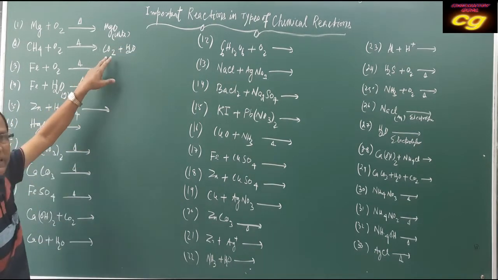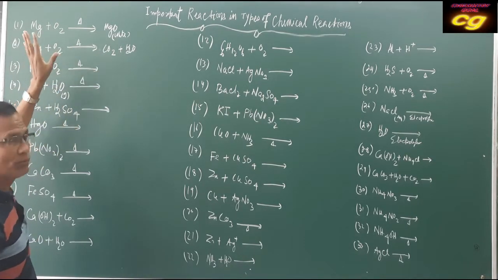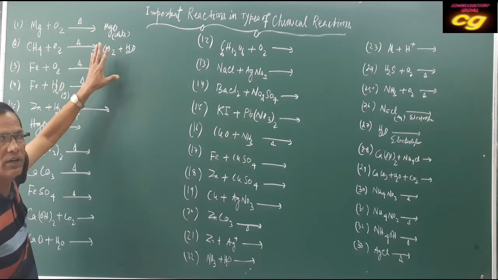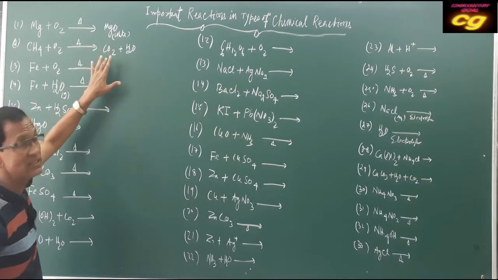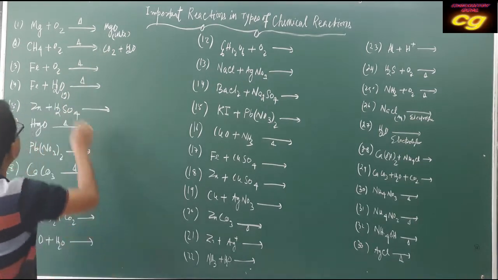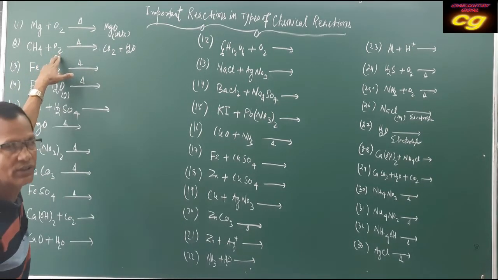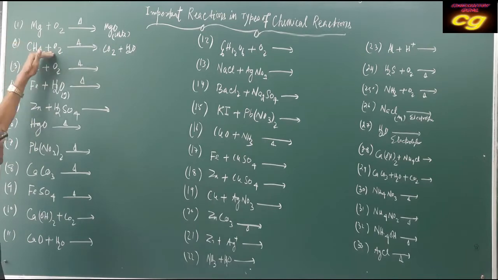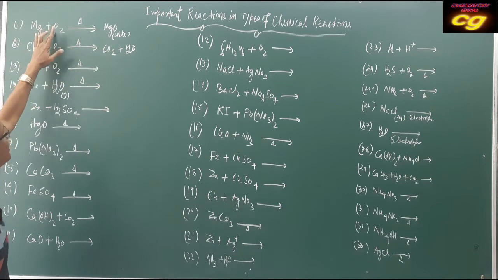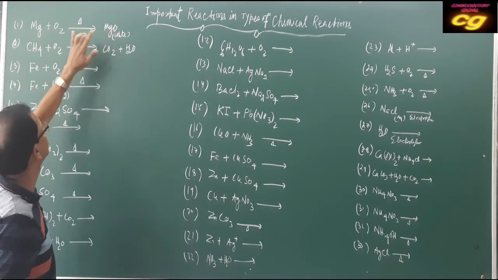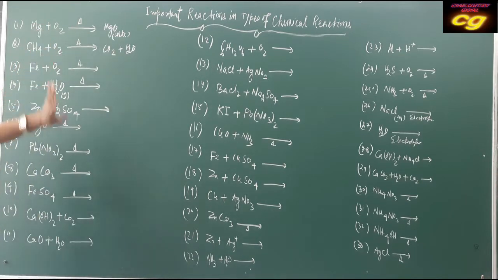When we pass this gas through lime water, it turns milky. You have to remember: when methane gas burns it produces carbon dioxide, and when this carbon dioxide gas is passed through lime water, it turns milky. This indicates the presence of carbon dioxide gas. And this reaction is an oxidation reaction. It is also called combustion, but mainly this type of chemical reaction is oxidation. The first one is oxidation, and it is also combination. Both are correct, oxidation or combination, but this one is oxidation only.